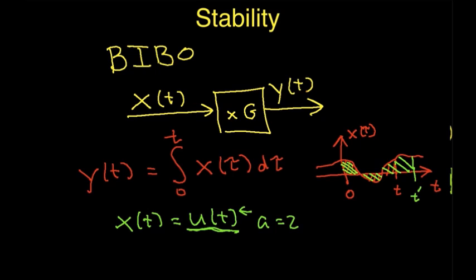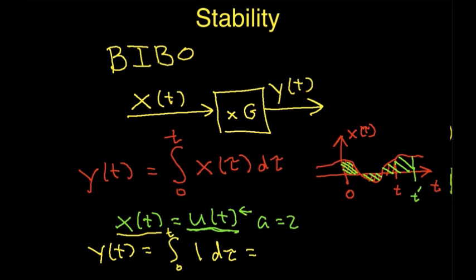So I can choose a equals 2, or I can choose a anything bigger than 1, and this is satisfied. So if I put this input into the system, the output's going to be the integral from 0 to t of this input. Okay, so y of t is going to be the integral from 0 to t of the unit step function, and as long as t is greater than 0, that's going to be 1.